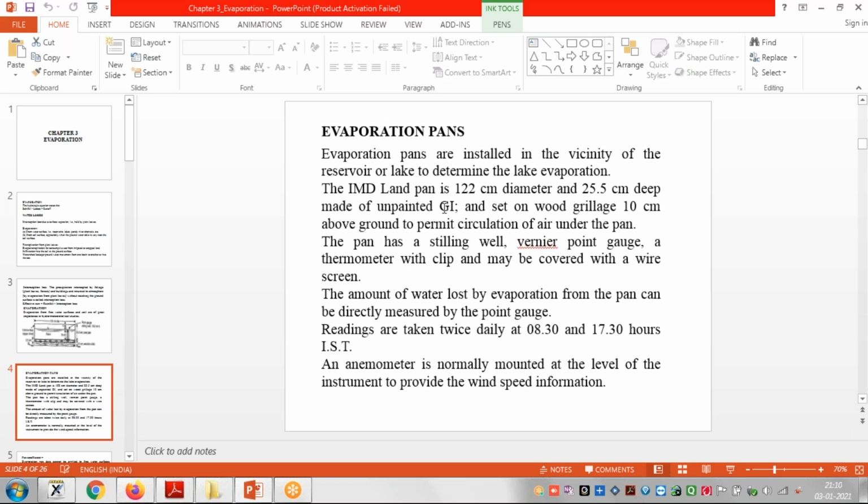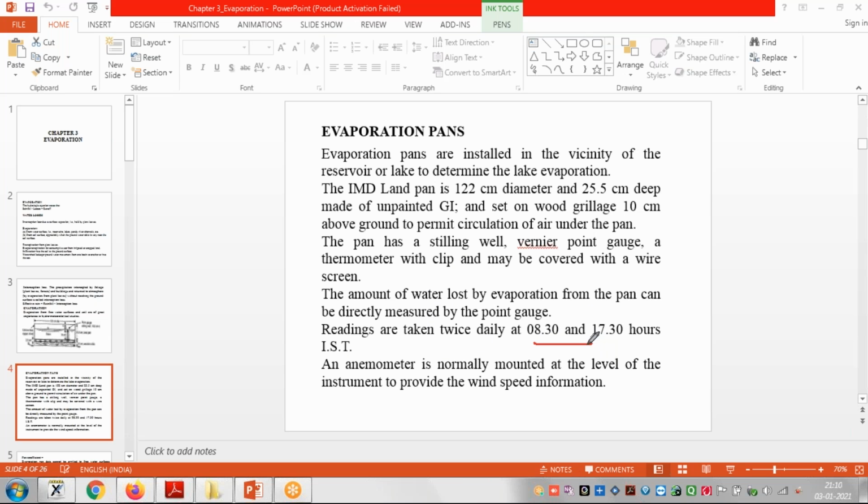Different types of pans are used. Here one of the pans is introduced, and in India they suggested some dimensions, and those dimensions are used in India.